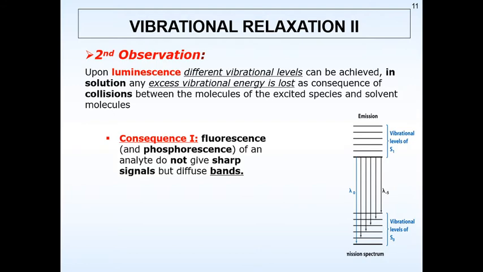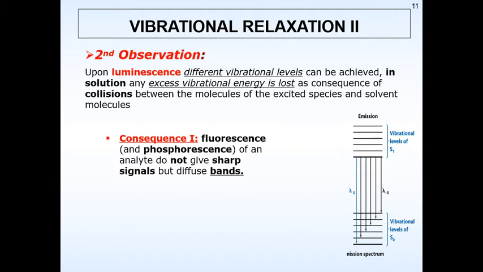Now, there is also a second observation upon this. Upon luminescence, different vibrational levels can be achieved in a solution, and any excess vibrational energy is lost, where there might be some excited species and some excited solvent molecules also. The consequence of all this is that fluorescence and phosphorescence are never a sharp band.